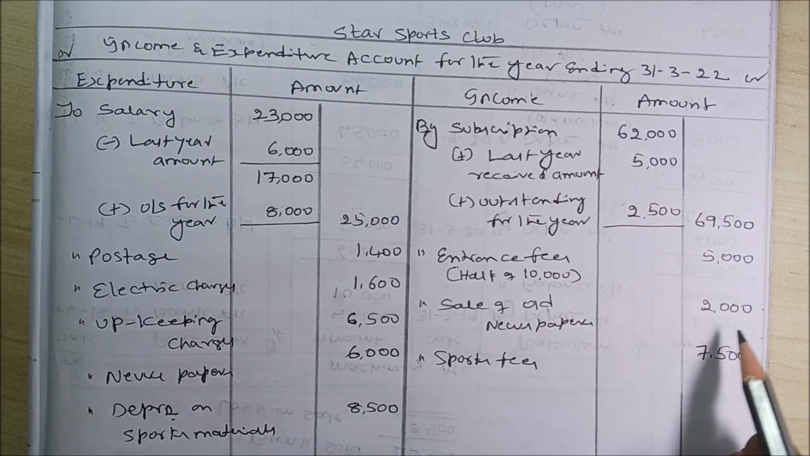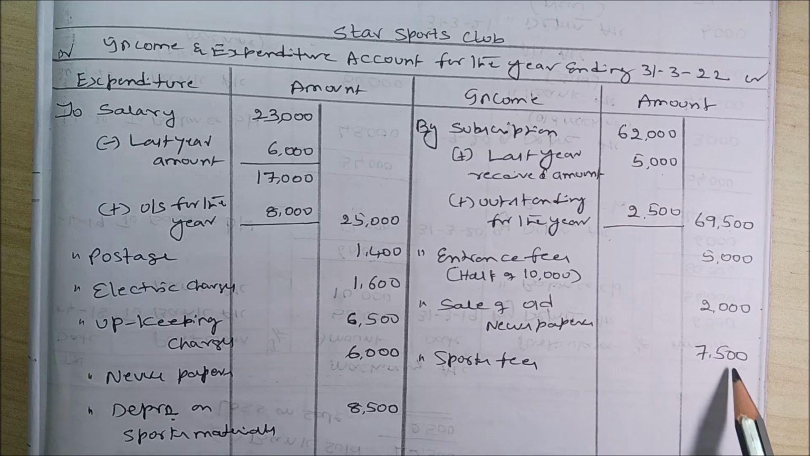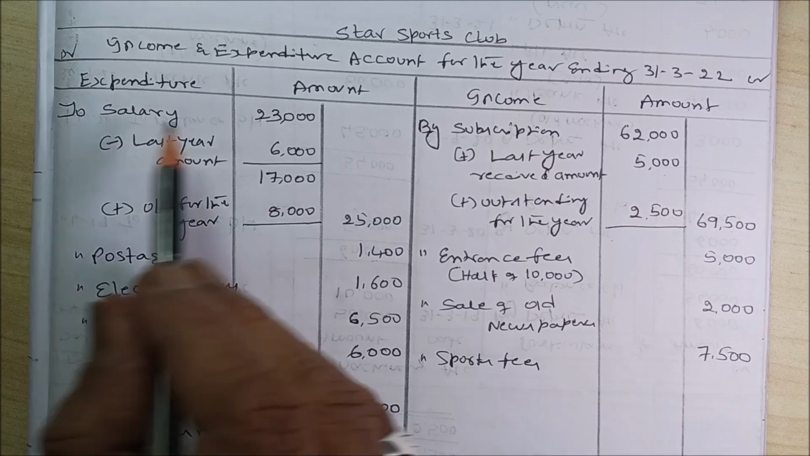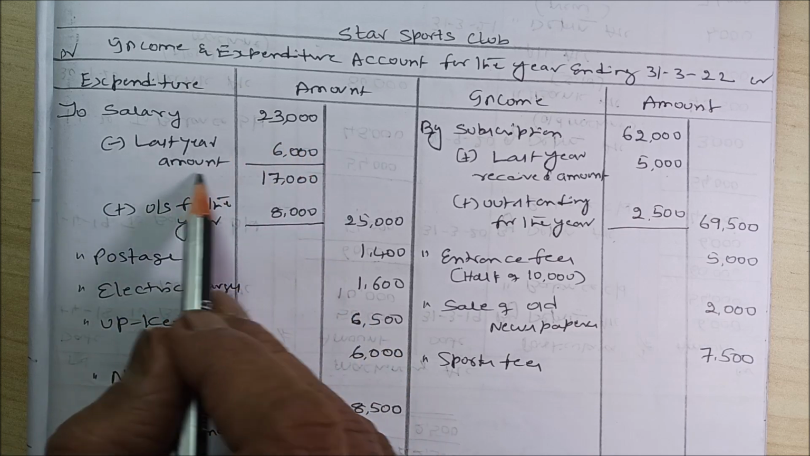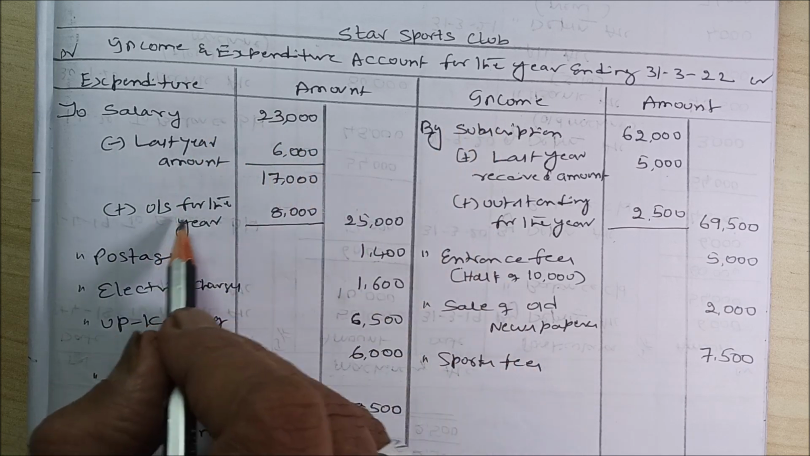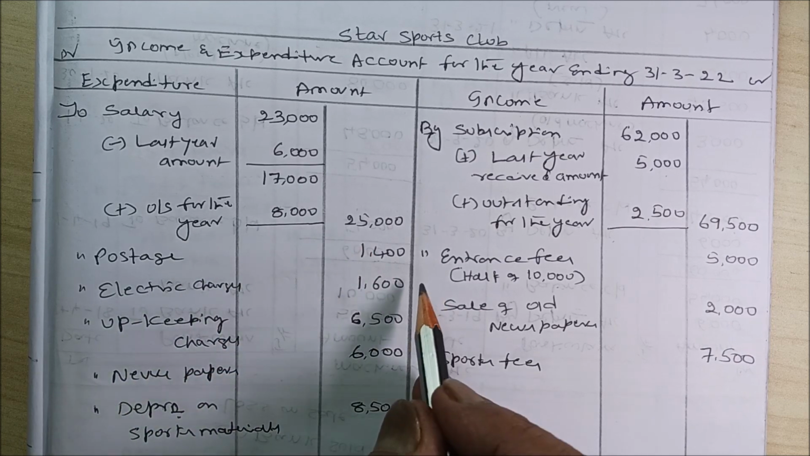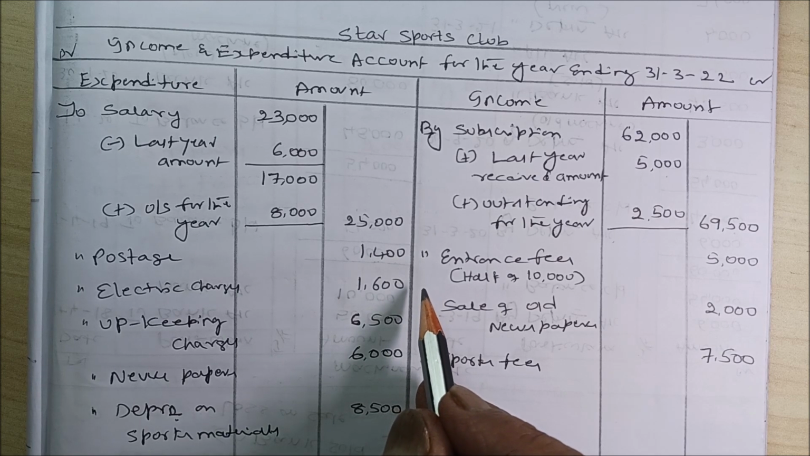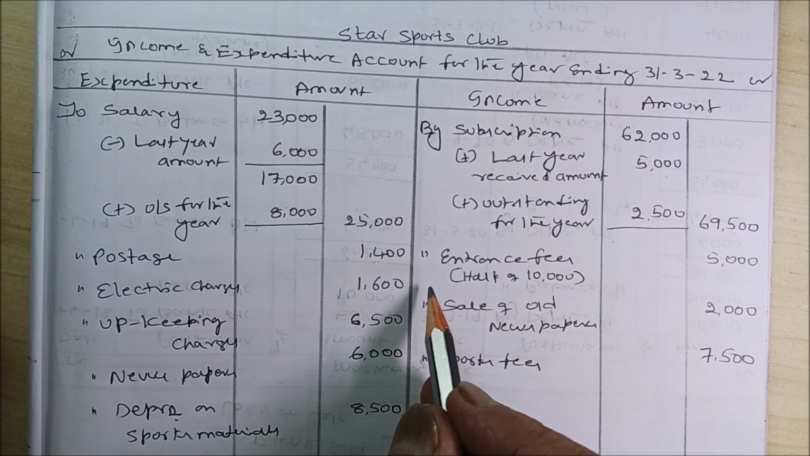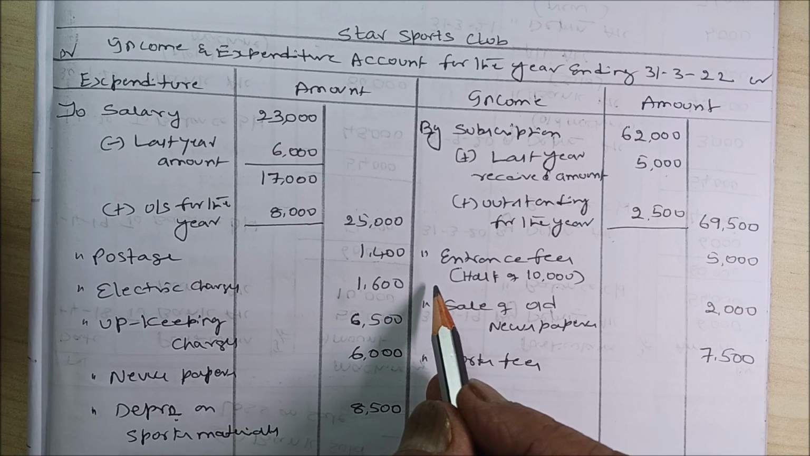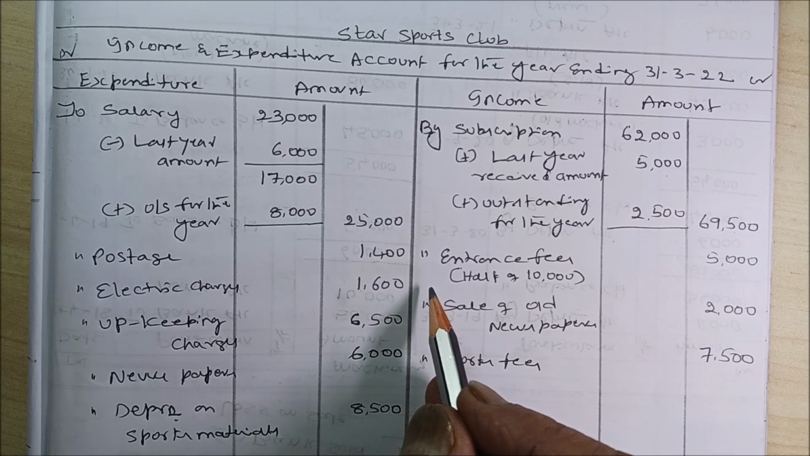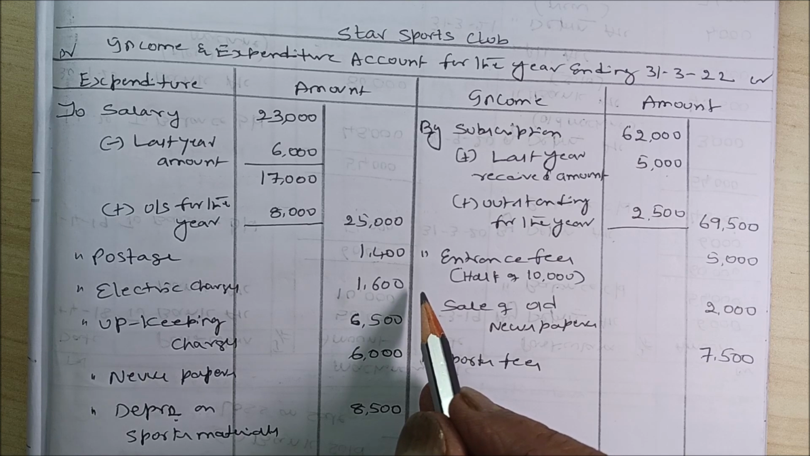By sale of old newspaper, that is 2,000. By sports fees, 7,500. To salary, 23,000. Less last year amount outstanding, 6,000. Add current year outstanding, how much actually? 8,000, so 25,000. So you should remember, anything which belongs to last year, anything which belongs to next year, should not be taken into account under this year's income and expenditure account, because we would like to know what is the surplus or deficit of the current year. That is why anything belonging to last year or next year should not be taken into account.